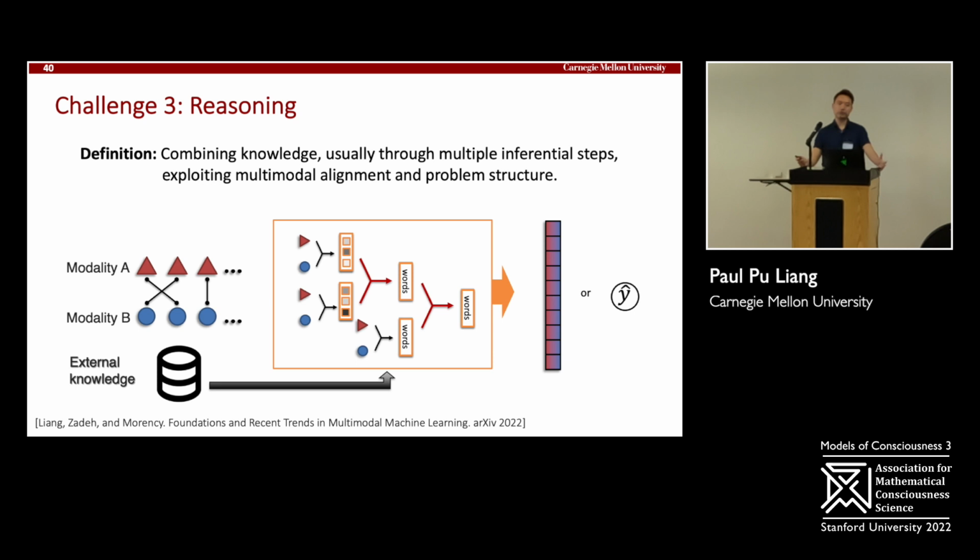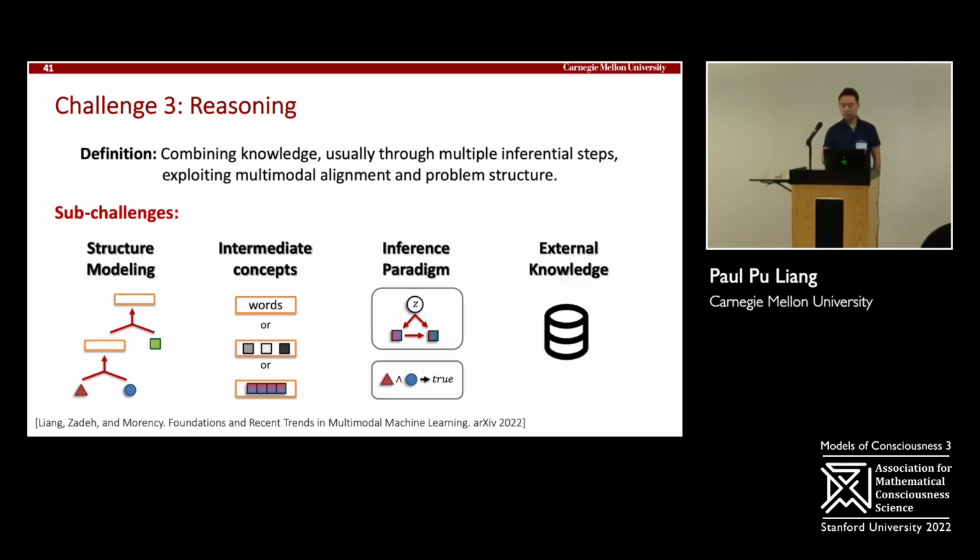And when we look at interpretability, perhaps some of the intermediate representations can be attention maps, or it can be language. Right? We can visualize language at each step of our processing, then we can perfectly understand what's going on. And typically this doesn't come for free. It requires some form of external knowledge to inform how you're going to do this reasoning process. So some sub-challenges here involve learning the structure that we're composing our data, what intermediate concepts to use, whether it's deep neural network representations, attention maps, or language, how we infer more complicated representations from more basic ones, and what type of external knowledge should we use.